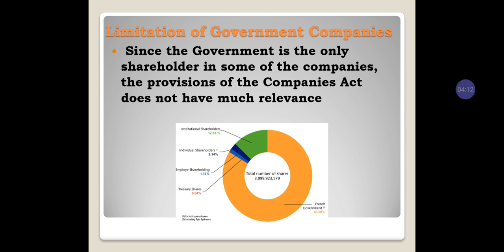Next, moving on to the limitations of the company. Since the government is the only shareholder in some companies, the provisions of the Companies Act do not have much relevance. Here is one example where 83% of the shares are owned by the government. So the government is the only source of shareholding, and the provisions of the Companies Act on shareholders' voting rights do not have much relevance.